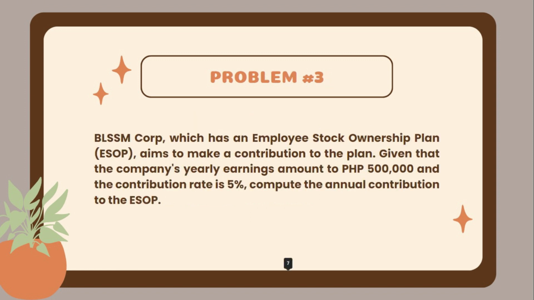The third problem is BLSSM Corporation, which has an Employee Stock Ownership Plan or ESOP, and aims to make a contribution to the plan. Given that the company's yearly earnings amount to 500,000 pesos and the contribution rate is 5%, compute the annual contribution to the ESOP.